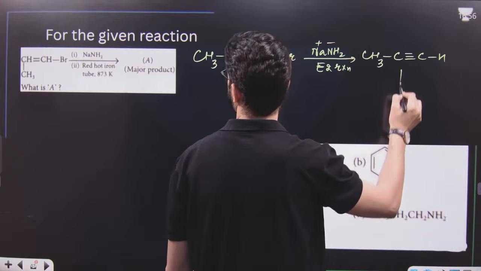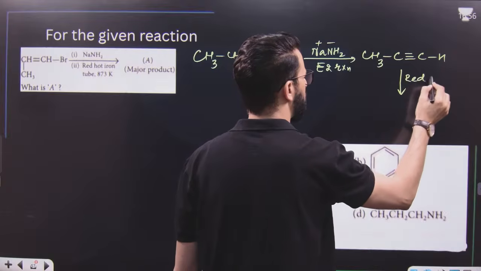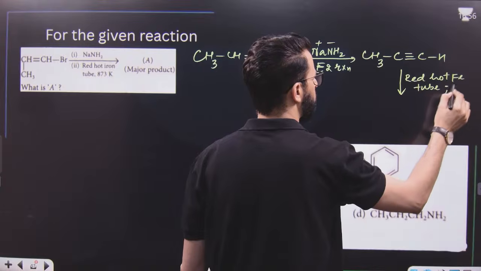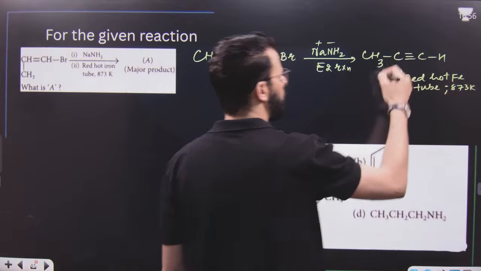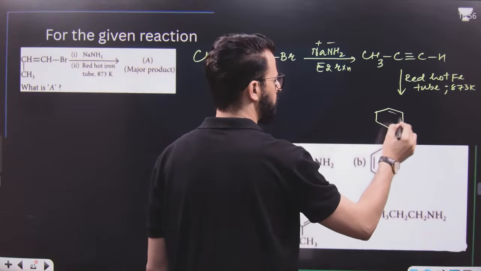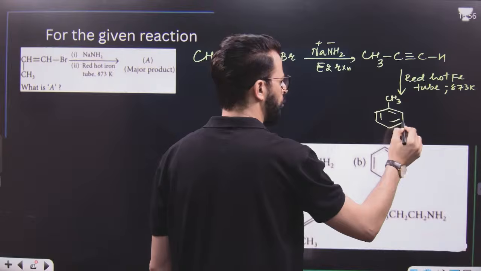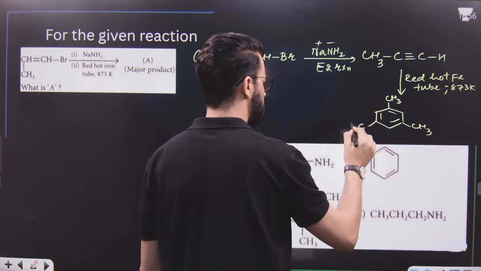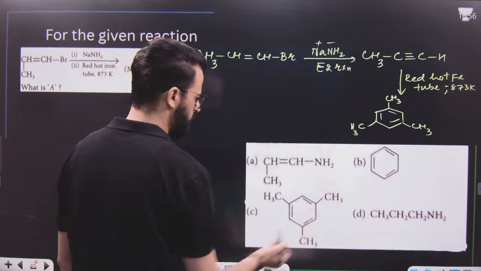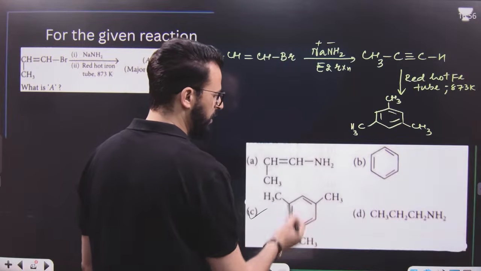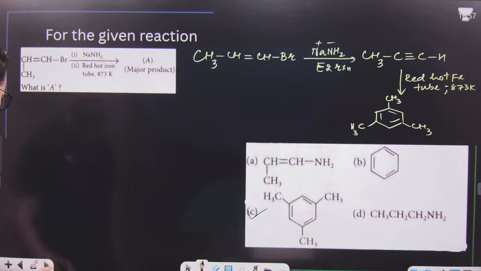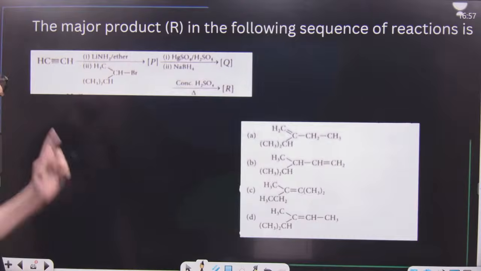This is propyne. This propyne on treatment with red hot iron tube at 873 Kelvin, what will be the product? We know cyclic polymerization will take place and it will result in the formation of mesitylene or 1,3,5-trimethyl benzene. I hope this point is clear. So which among these can be formed? Obviously it can be 1,3,5-trimethyl benzene, which is known as mesitylene. After that, the question says,